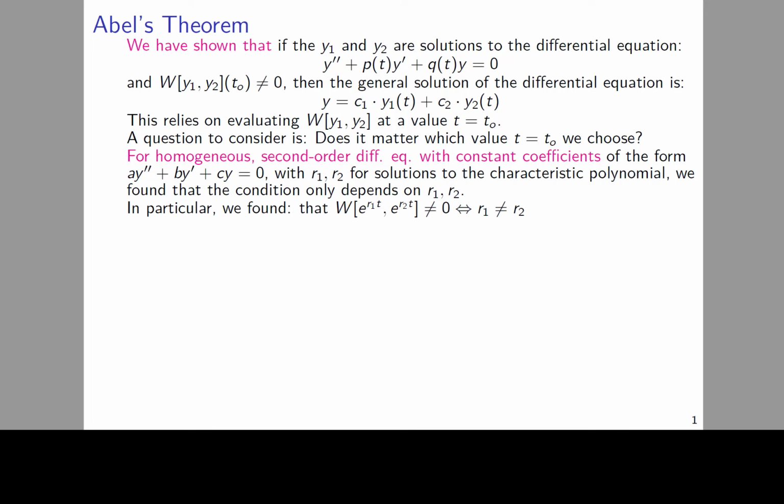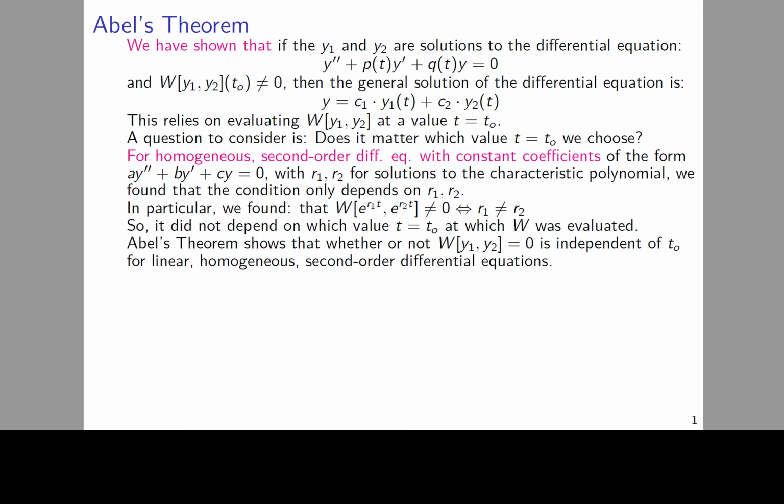In particular, we found that the Wronskian of e to the r1 t, e to the r2 t not being equal to 0 happened if and only if r1 and r2 were distinct values. They were not equal to each other. So in this case, it did not depend on which value t equals t naught we evaluated the Wronskian. But what about in other cases?